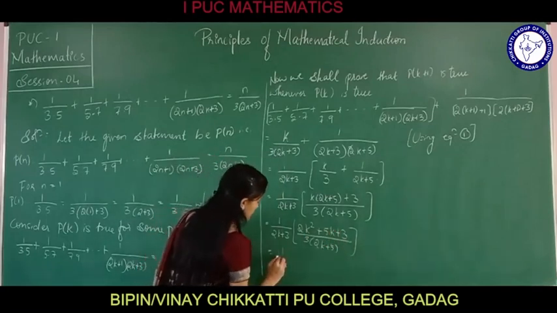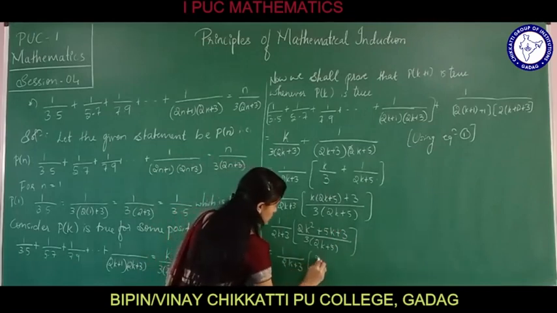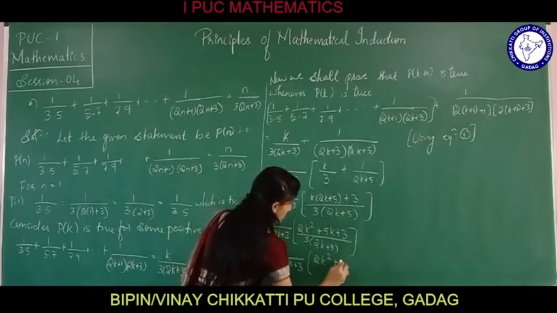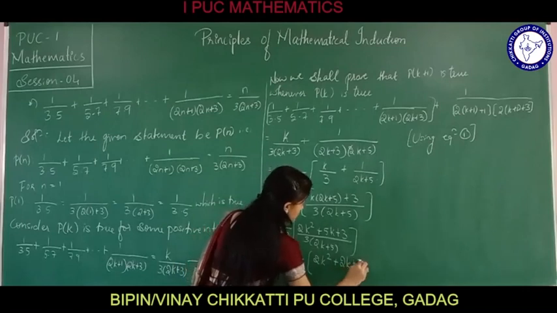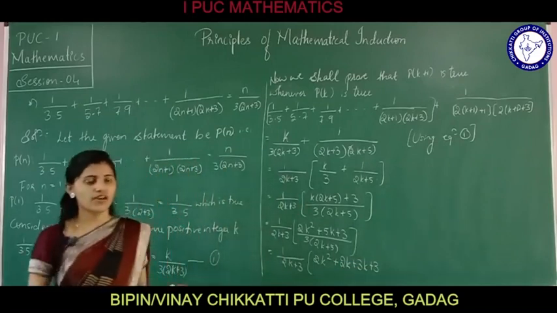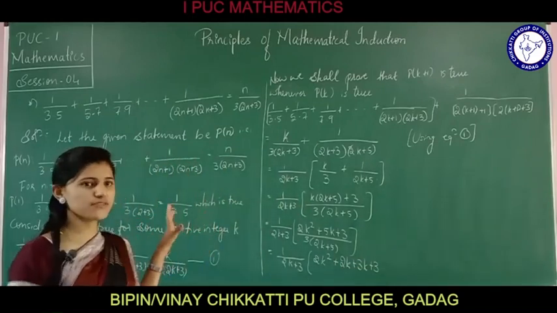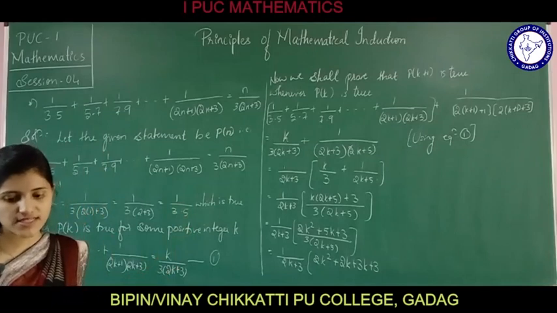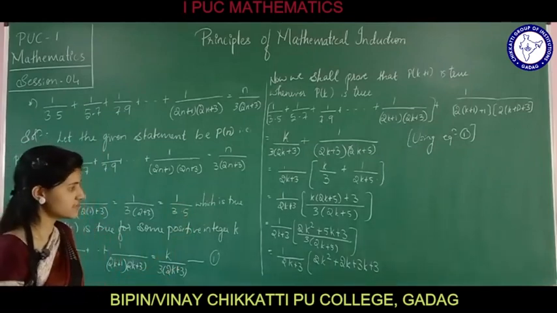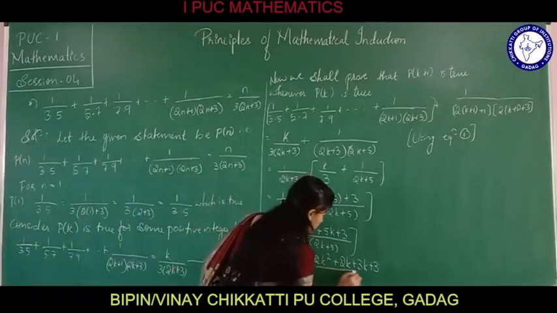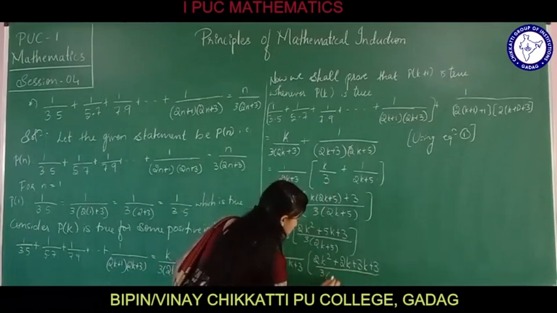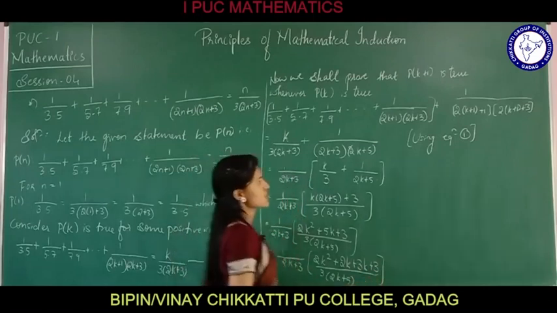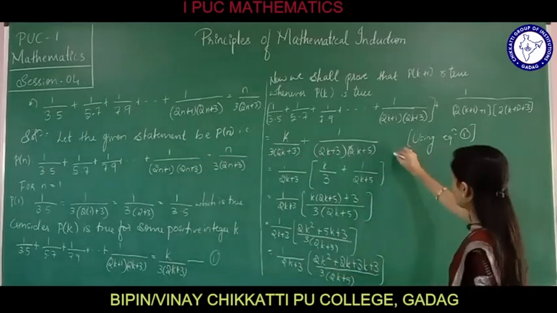This can be written as 1 divided by (2k plus 3) into (2k square plus 2k plus 3k plus 3). We have just split 5k as 2k plus 3k. Divided by 3 times (2k plus 5). On further simplification, how are we going to simplify?